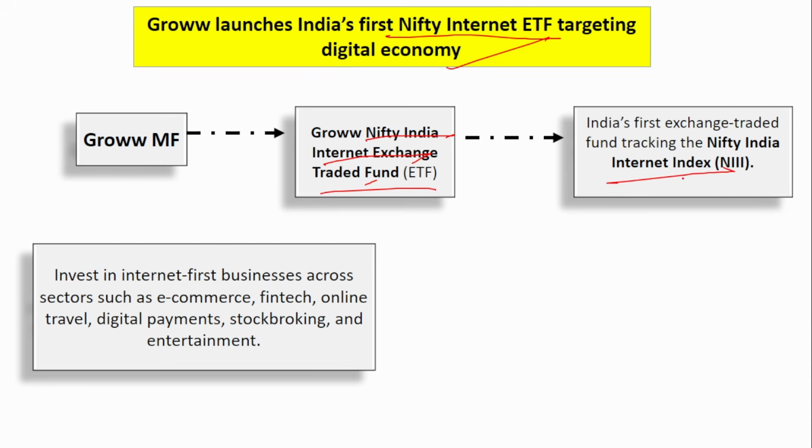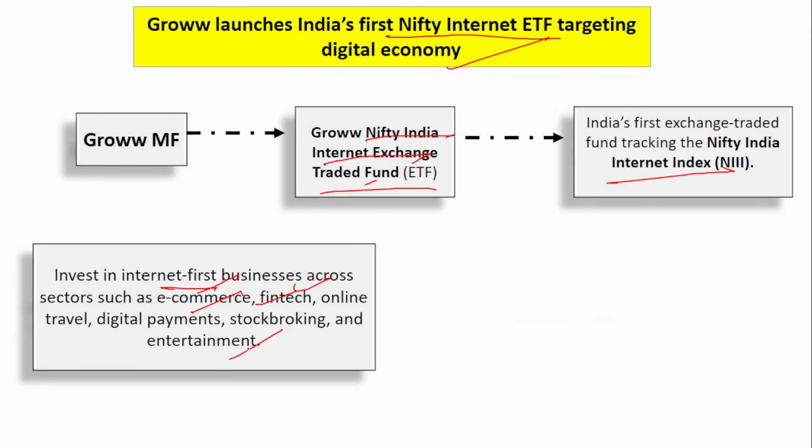So, where will the money ultimately be invested? Generally, in an ETF, mutual fund or anywhere, the money will in turn be put into various stocks. Here, in what type of stocks will the money be invested? The money will be invested in various internet-first businesses across sectors, that is e-commerce, fintech, online travel, digital payments, stock broking, entertainment, where the internet plays a vital role. In all these types of business, the internet is the main reason for the business to grow. In those kinds of business, the money will be invested.